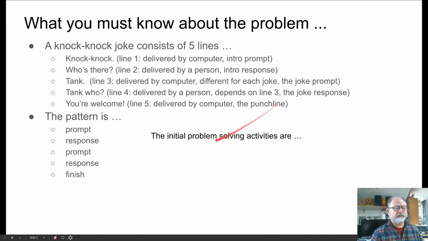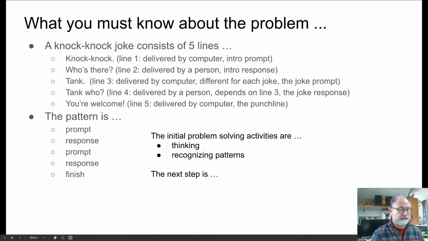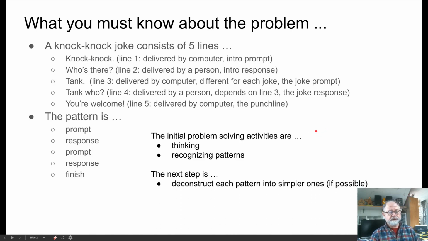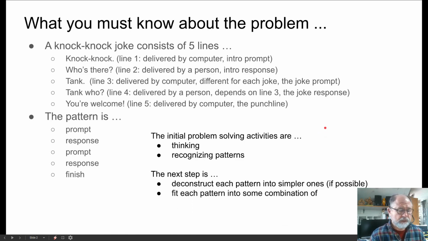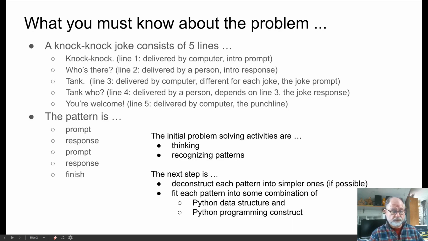And so the initial problem solving activity is to think about the problem and recognize the patterns here. And then the next step is to deconstruct each one of these patterns into simpler ones if that's possible, and to fit each pattern into some combination of a Python data structure and also Python programming construct, or algorithm.